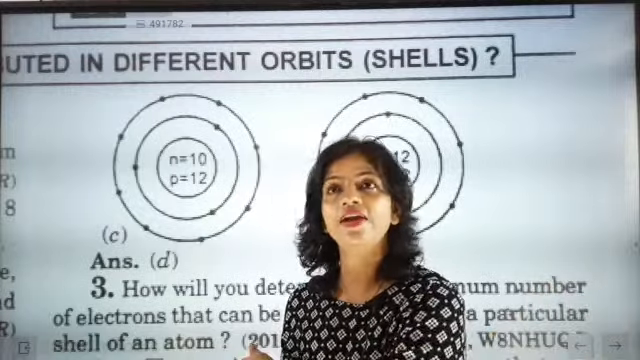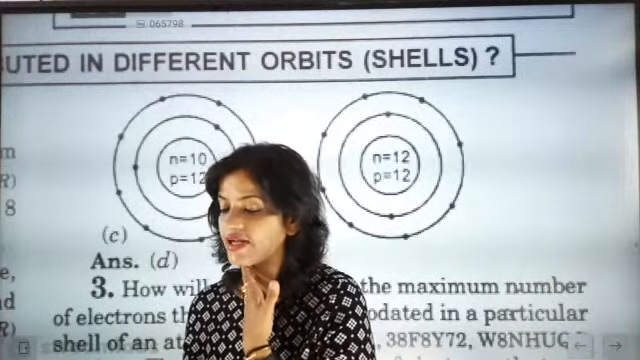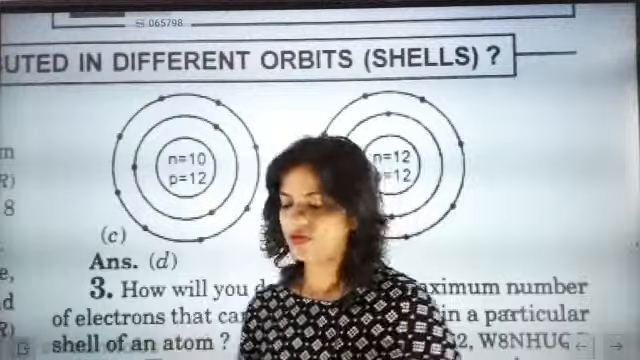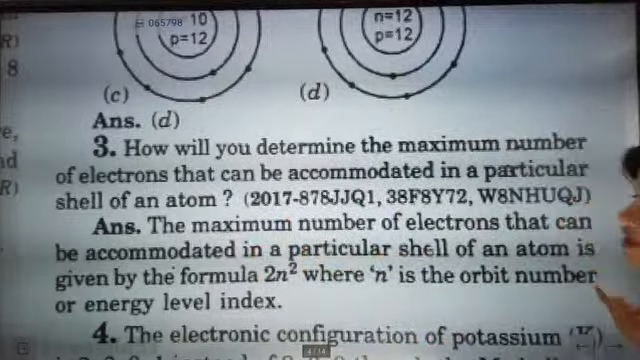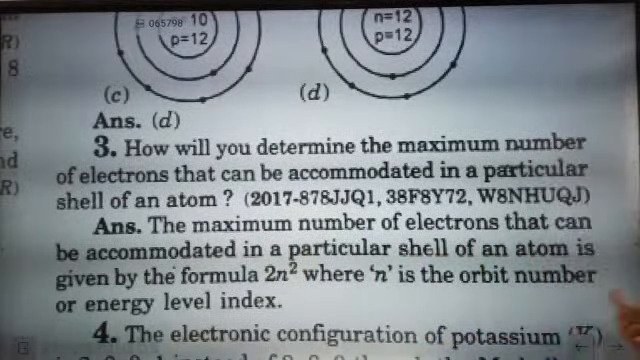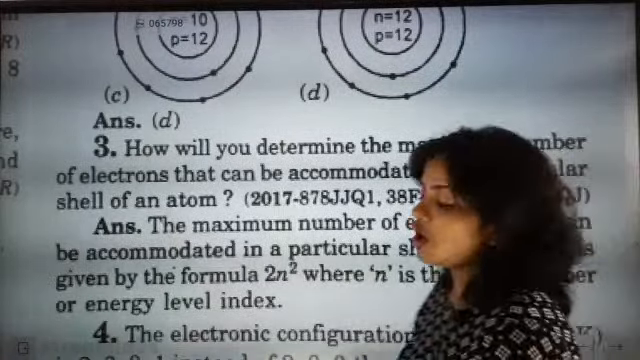Come on, where are we running away? We are finding the 2n square rule, and according to the 2n square rule only it is coming as fine. Everyone is absolutely correct. A sure answer you are giving today. So yes, the maximum number of electrons that can be accommodated in a particular shell of an atom is given by the formula 2n square, where n is the orbit or the shell.